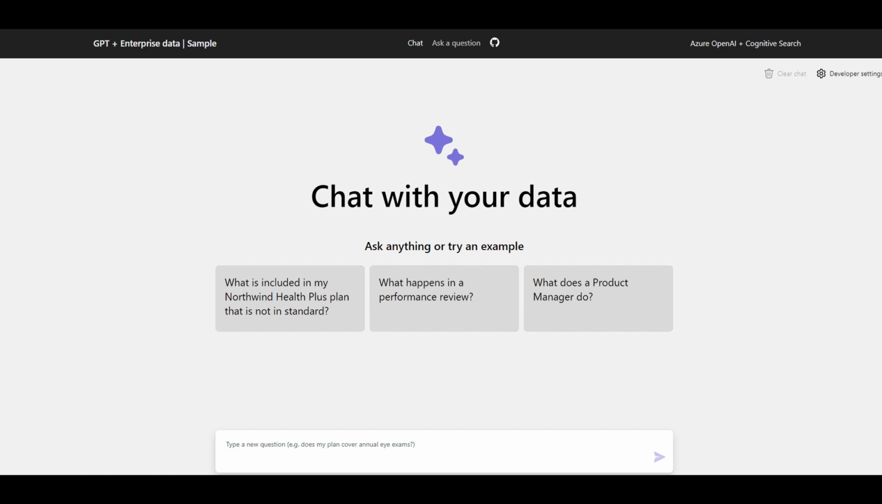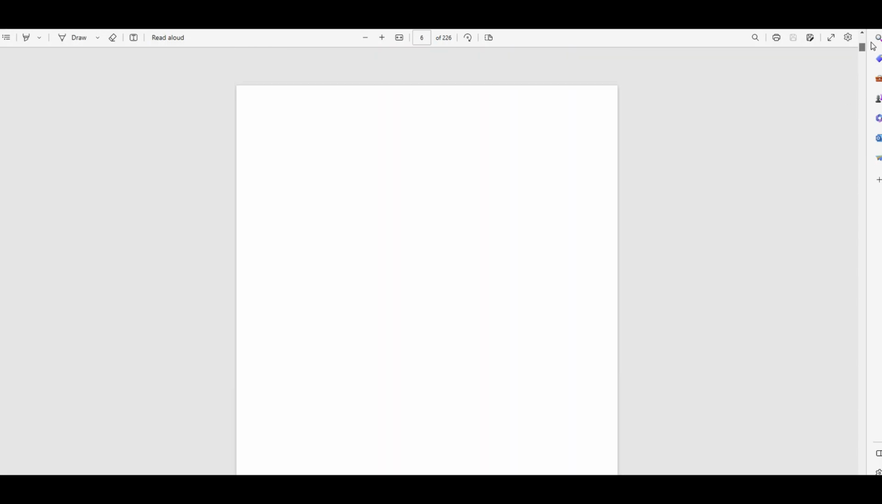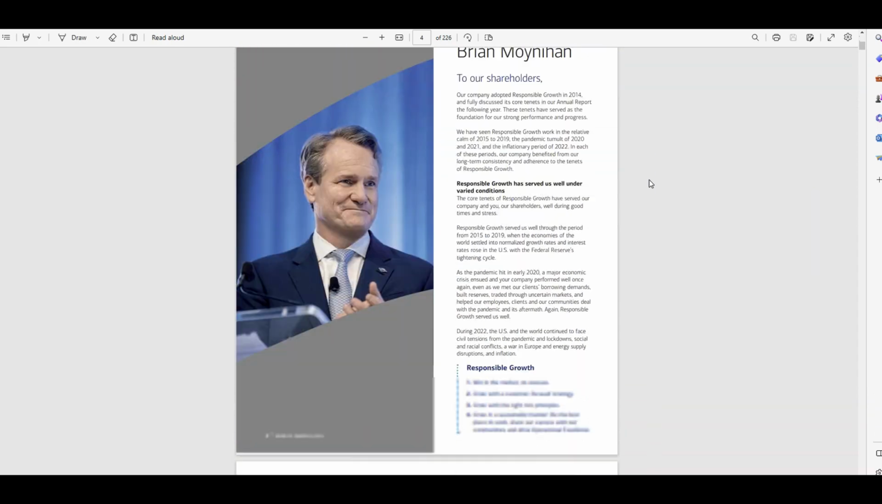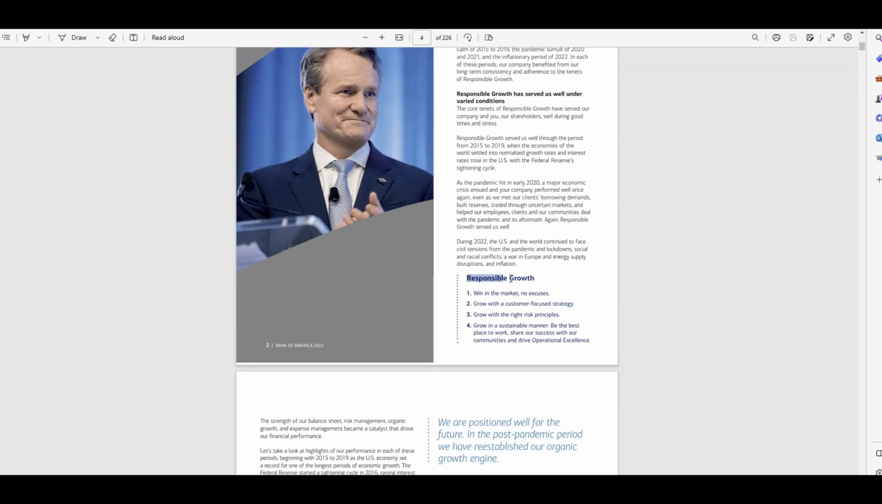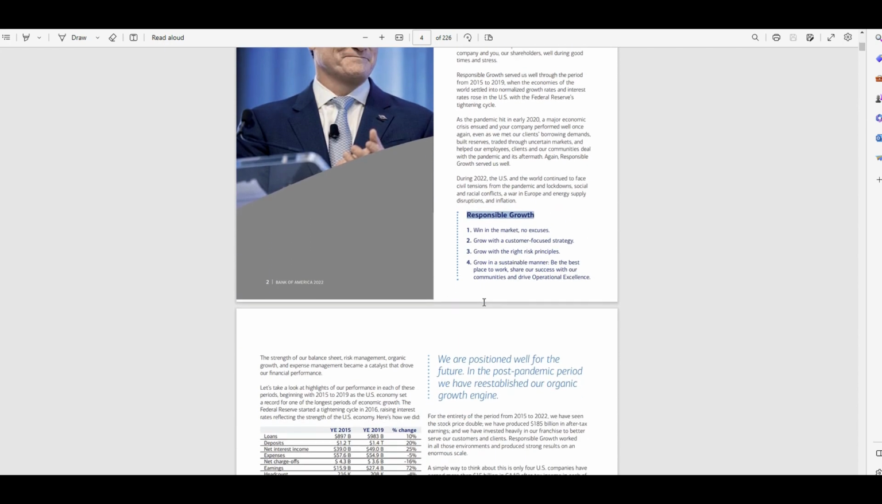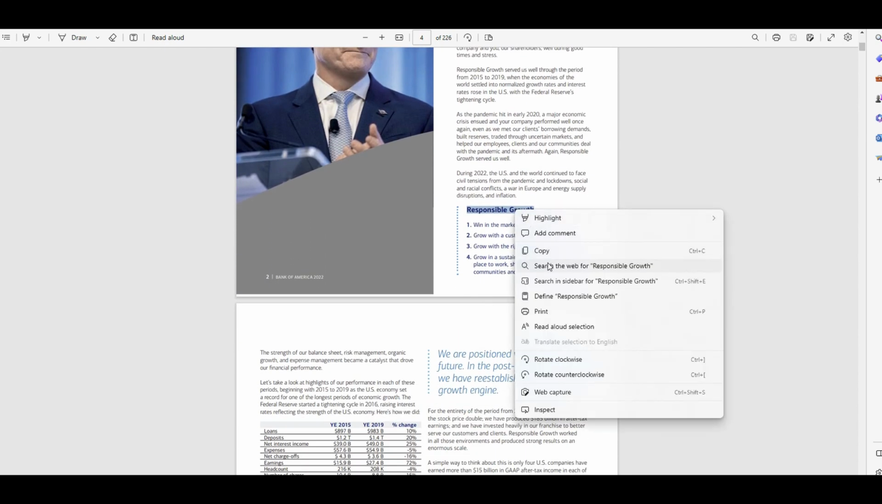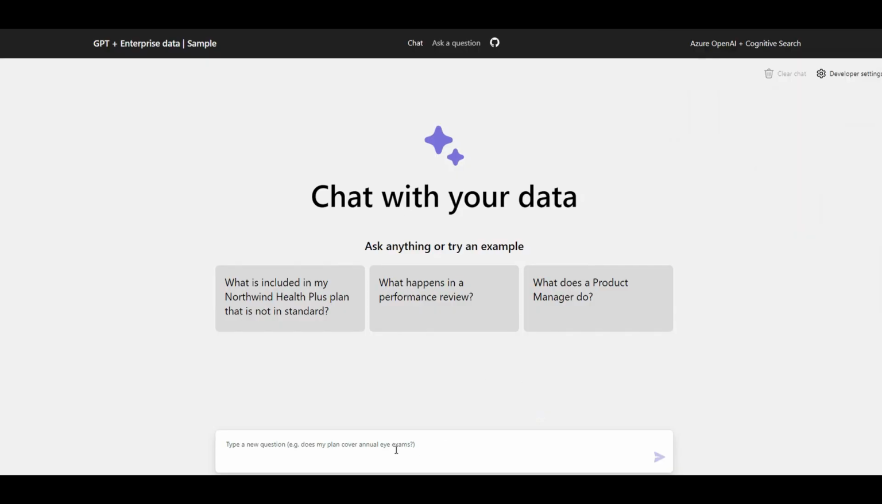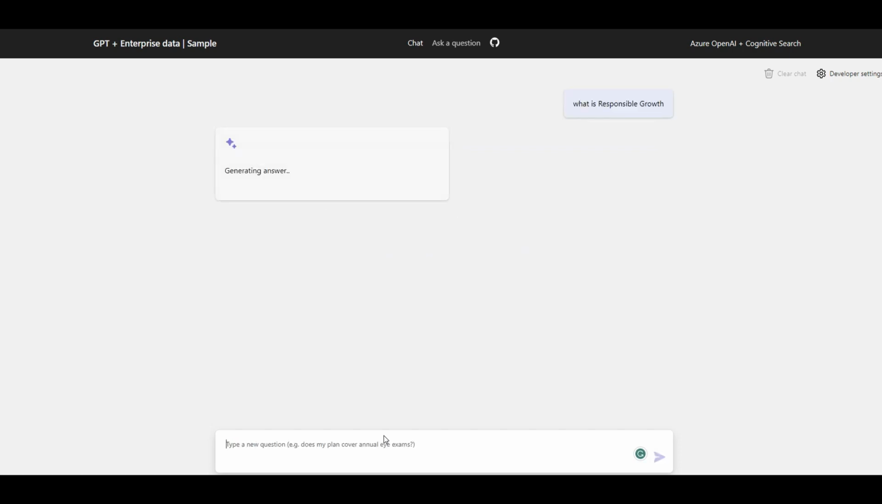For example, if you remember, there was something called responsible growth that talks about the principles that responsible growth comes with at Bank of America, with some definition information. I want to ask a question about this using ChatGPT. So let's say, what is responsible growth? I just want to see what it's going to bring back. Can it bring back the data that I have from this PDF file or not? So it is generating answers. Let's wait a bit.